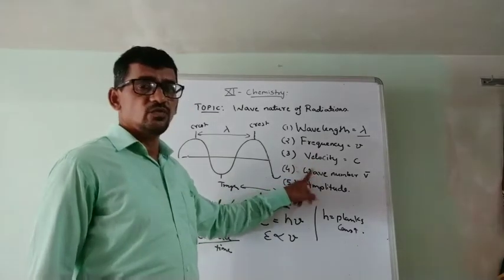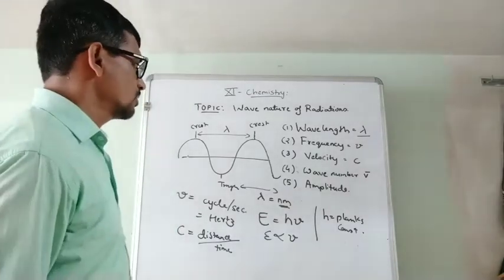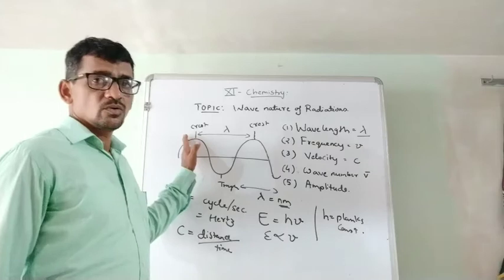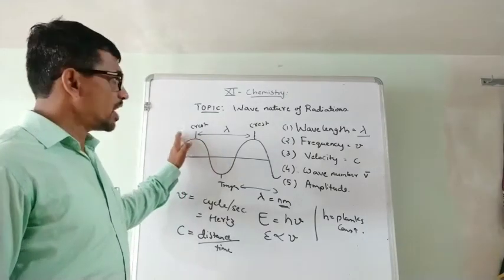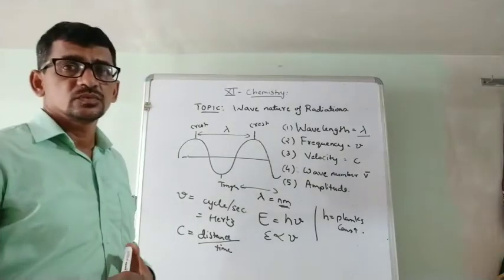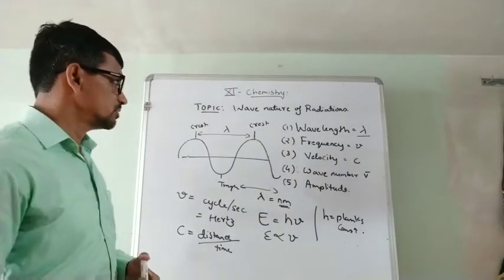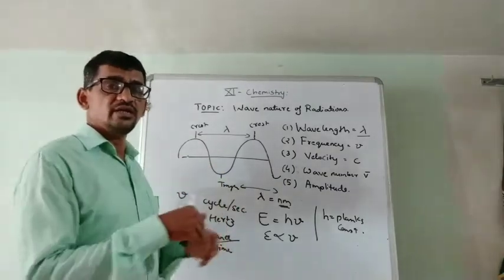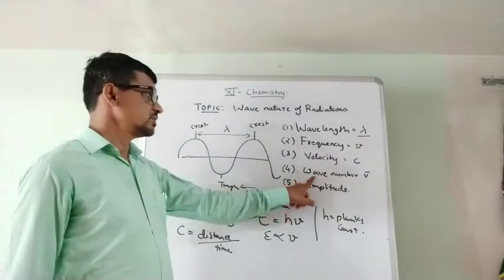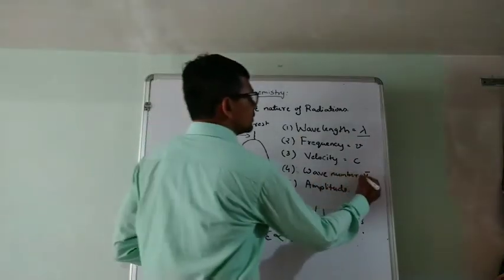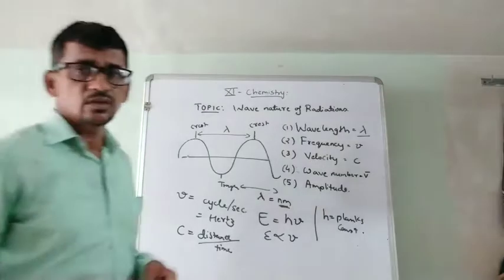Next is wave number. Wave number means the number of waves passing through a particular distance. Suppose we select a distance and count the number of waves in that distance, that is known as wave number. It is symbolized by v bar.